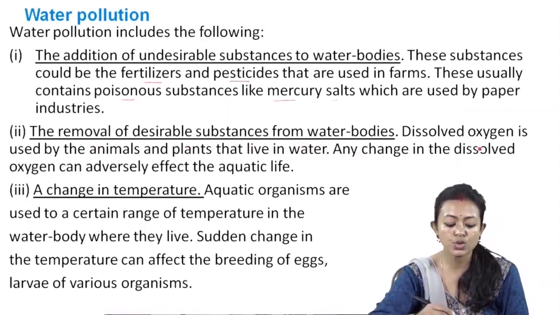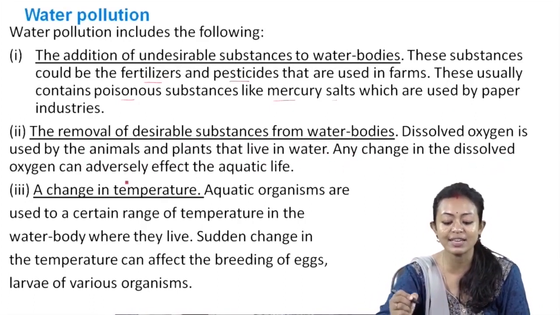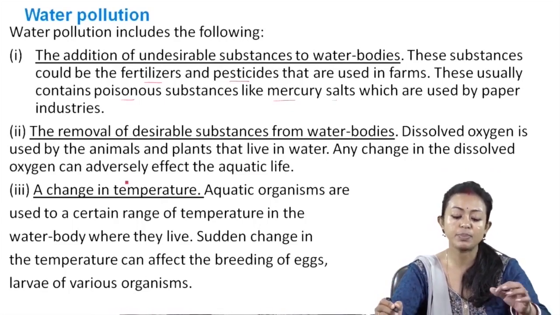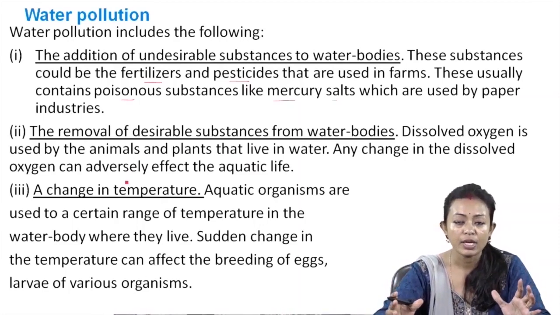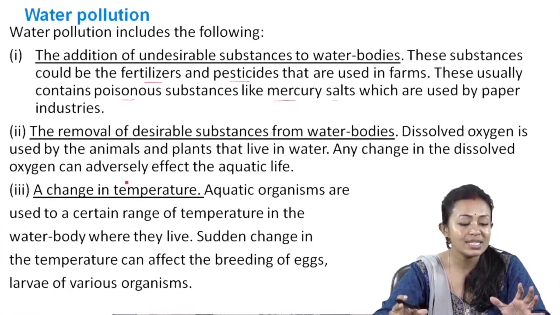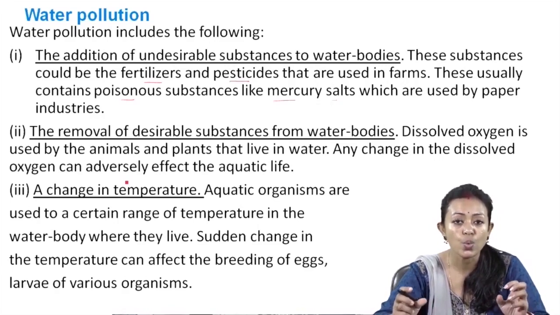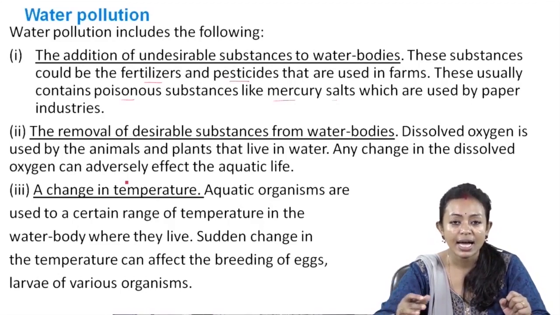So dissolved oxygen is used by the animals and plants that live in water. Any change in the dissolved oxygen can adversely affect the aquatic life. Now what happens? Because there is a certain condition that tends to happen. Because of the continuous dumping of waste into the water bodies, it leads to the growth of aquatic weeds. Now what do these aquatic weeds do? They tend to grow tremendously because they have got waste nutrients. Now these waste nutrients help the weeds to grow, but what happens?